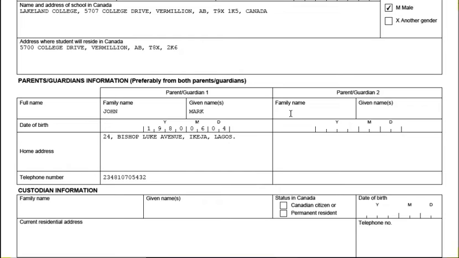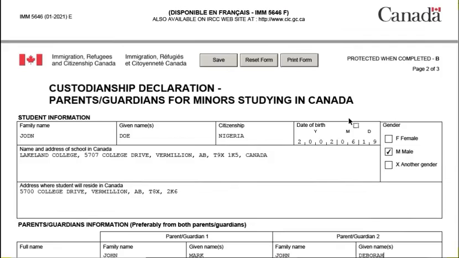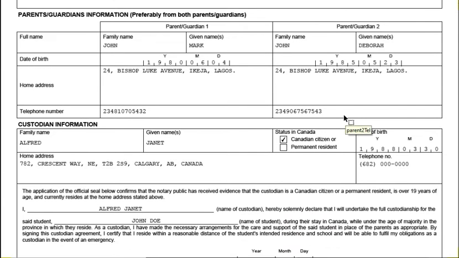Same thing applies here. Family name, we have John Deborah, if I'm right. Yeah, John Deborah. We have the same residential address.